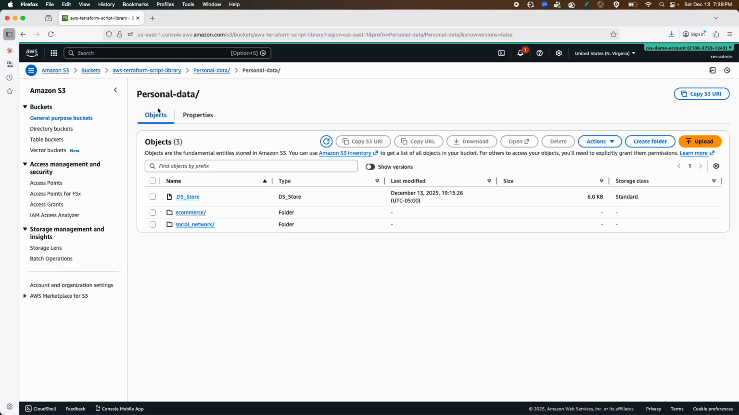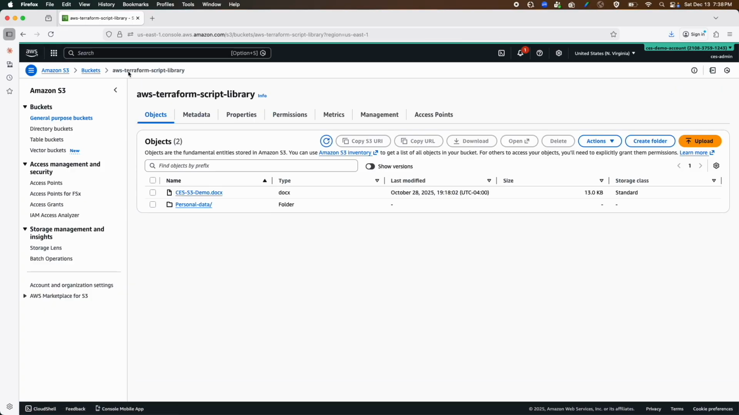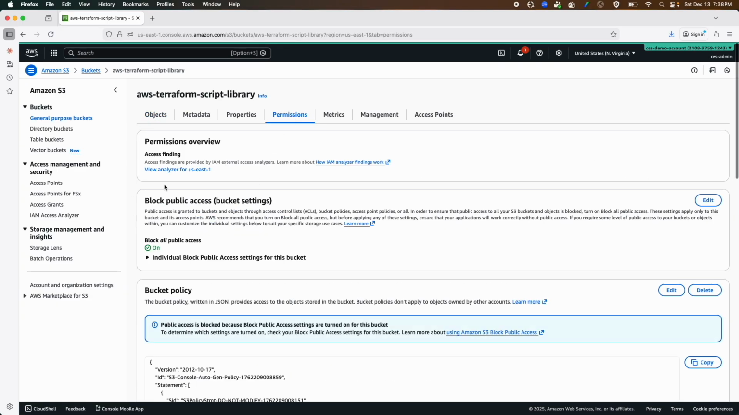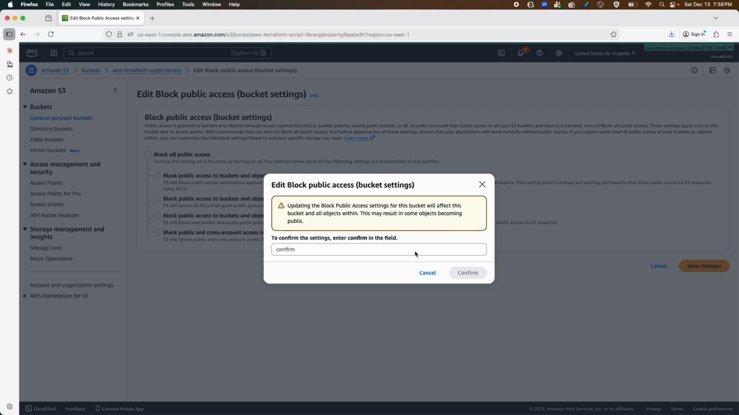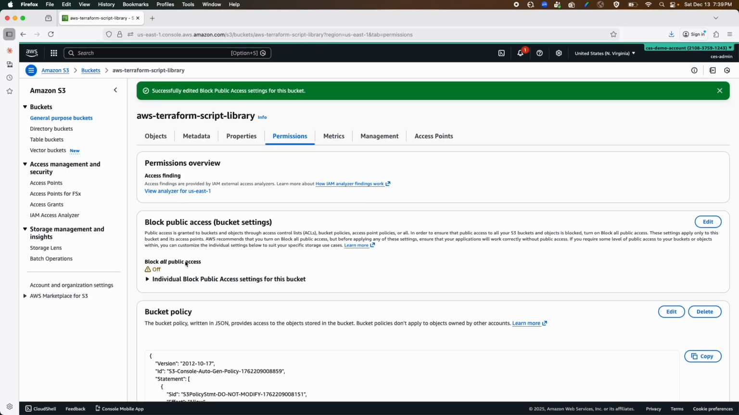But before doing that, I'll make this bucket public. For that, I'll go to the bucket. From the Permissions tab, here we have Block public access. I'm going to edit and remove all block public access. I'll save the change and confirm this update by typing confirm. Now our bucket is public.